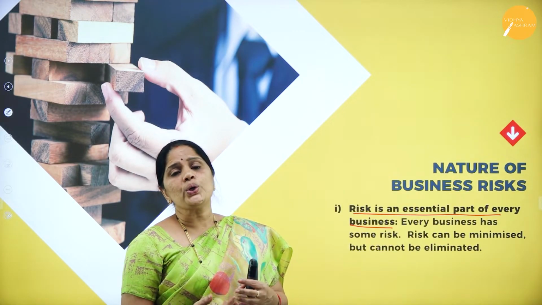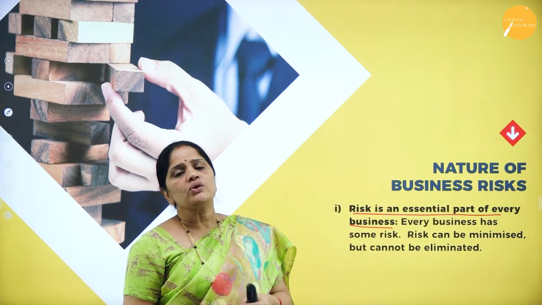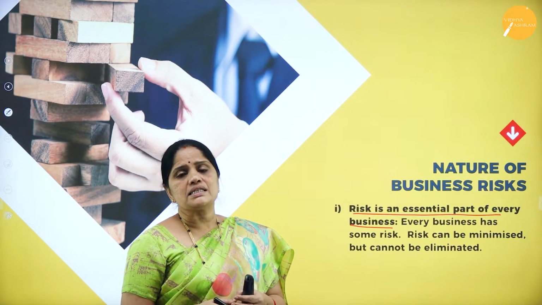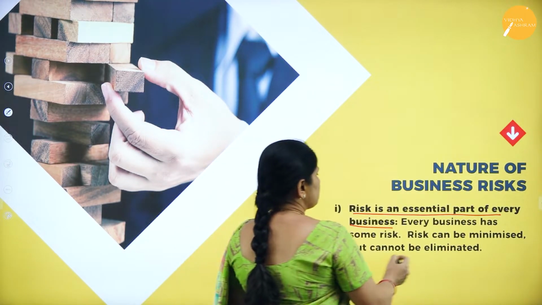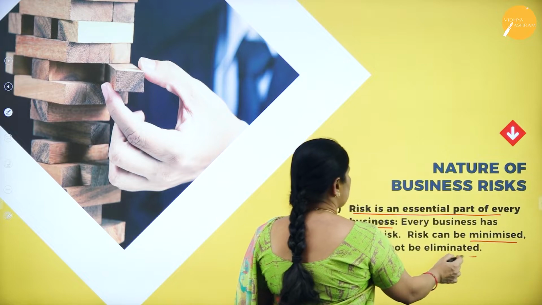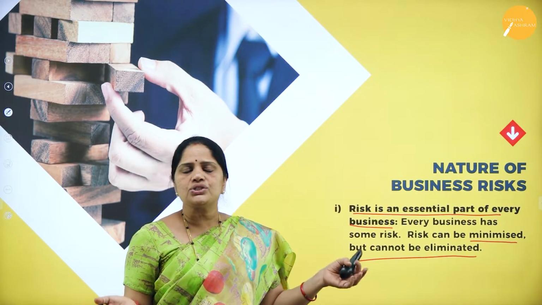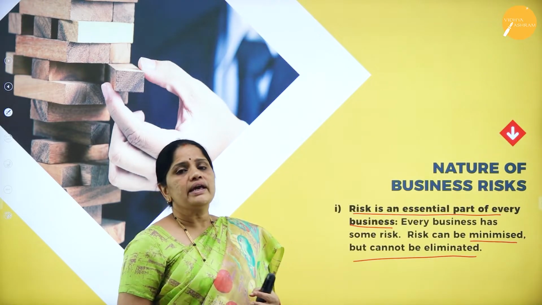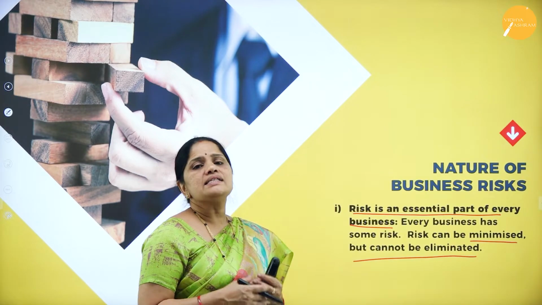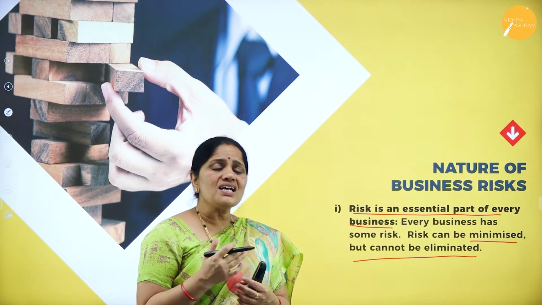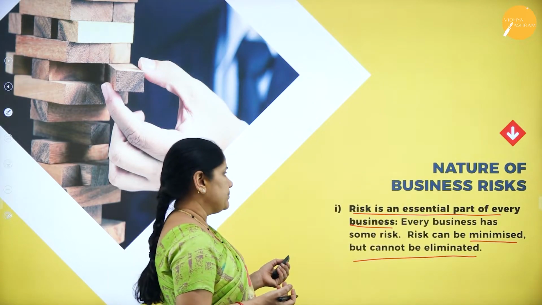So we don't know how the business will run or how it will prosper. The future is always uncertain, as a result of which we should understand that risk can be minimized but cannot be eliminated. At the most, you can insure all your assets and whatever else is possible. But then if there is any loss, the loss can be minimized, but it cannot be altogether eliminated.